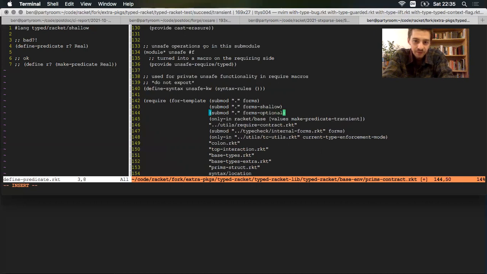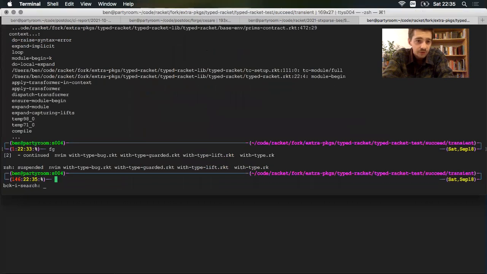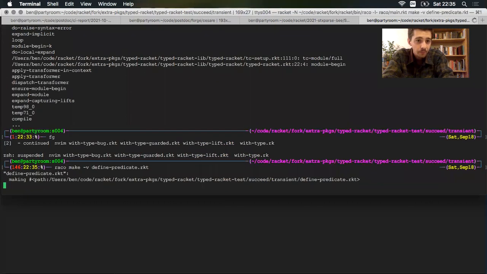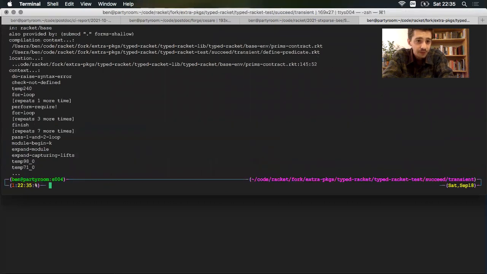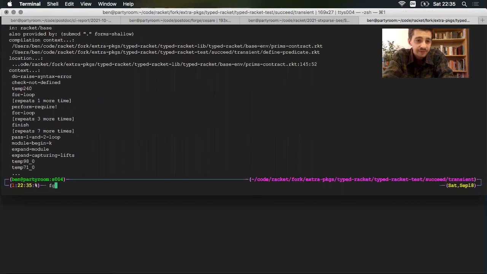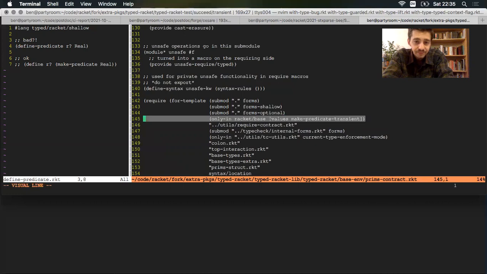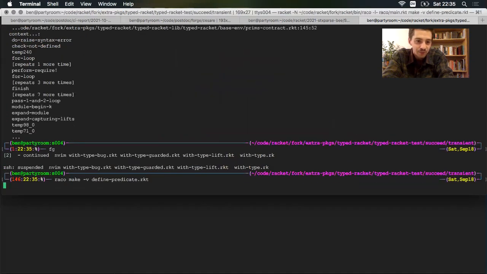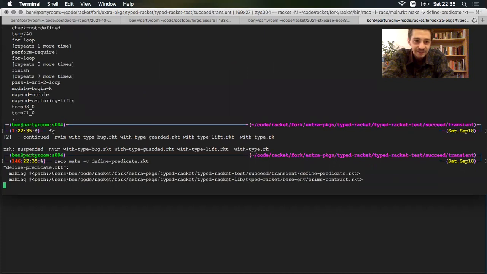Forms optional. Now things should all work out. Yeah, from shallow. Oh yeah. My little trick here for demonstration is getting in the way. Got to delete that. This is the line that I used to reconstruct the bug because I forget exactly how I got myself in that mess.